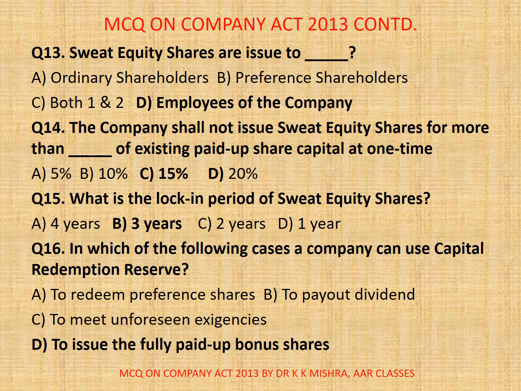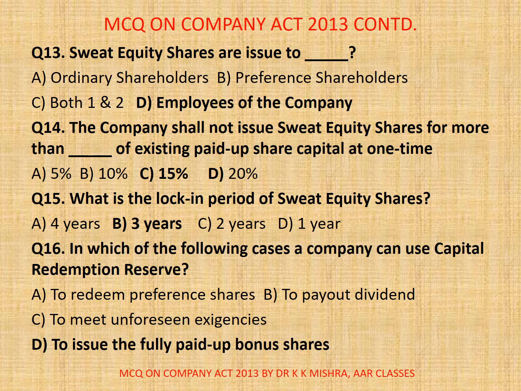In which of the following cases a company can issue capital redemption reserve? A. To redeem preference shares, B. To pay out dividend, C. To meet unforeseen exigencies, D. To issue the fully paid up bonus shares. Correct option is D. To issue the fully paid up bonus shares. The company can use the capital redemption reserve to issue the fully paid up bonus shares.